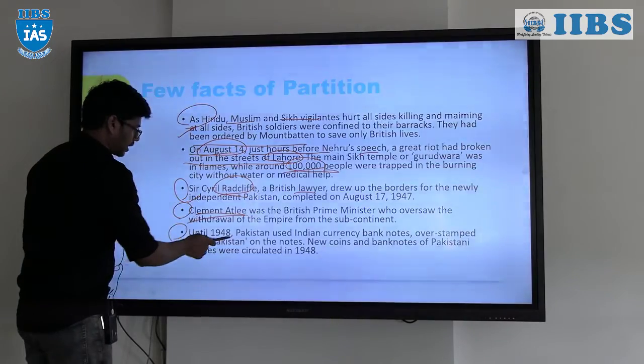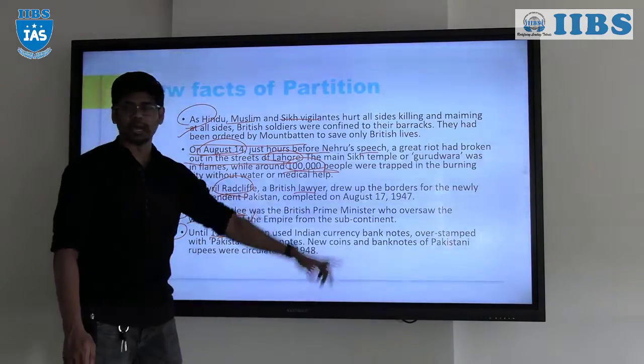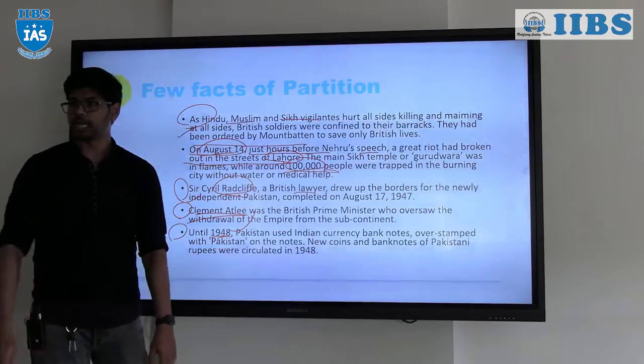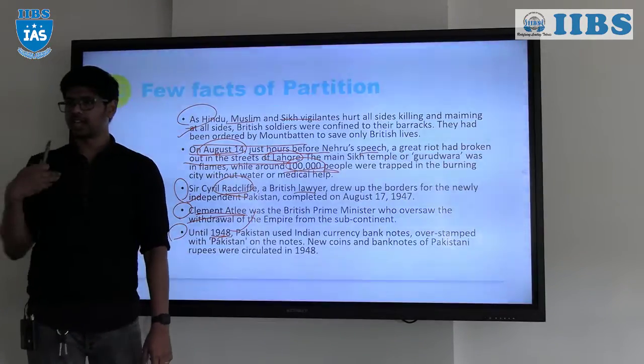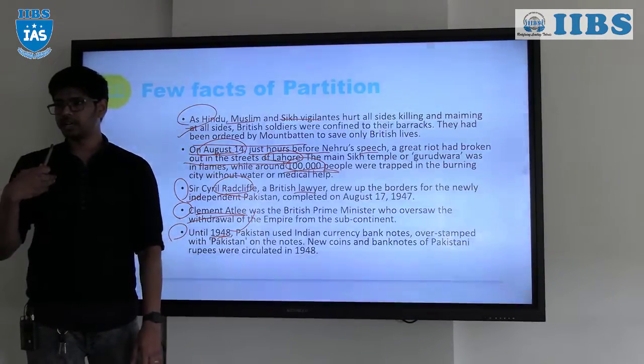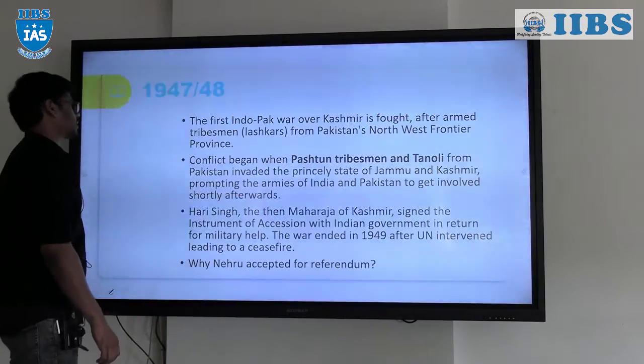And until 1948, Pakistan used the Indian currency banknotes because we had given the money. Until they printed their own currency, they used our currency, right? So these are a few facts.